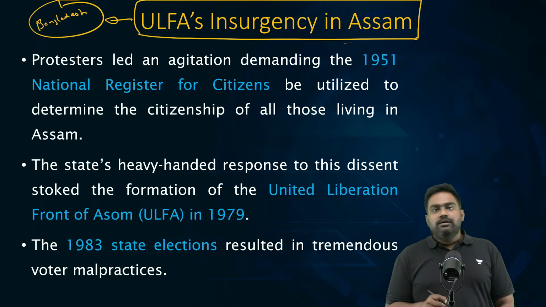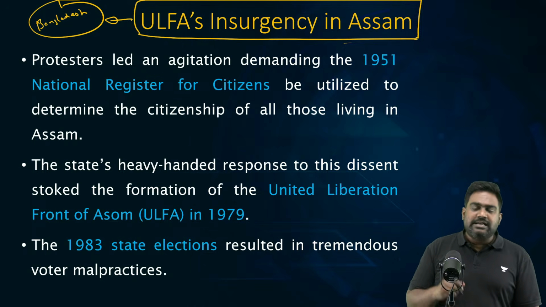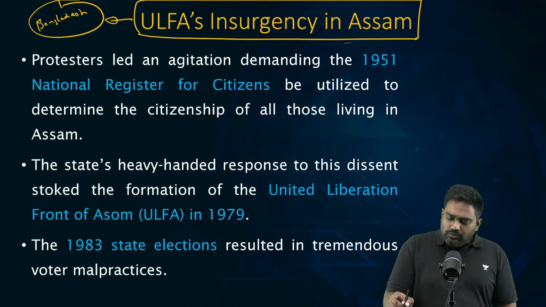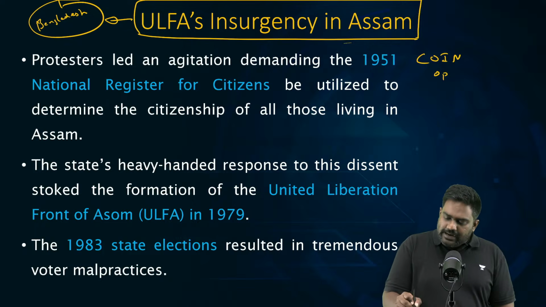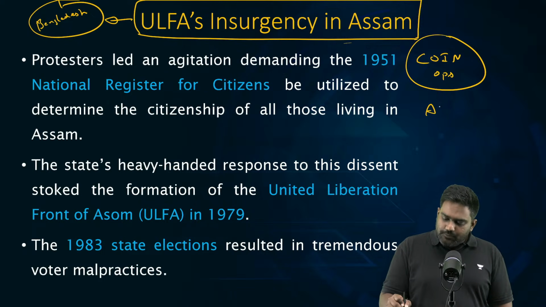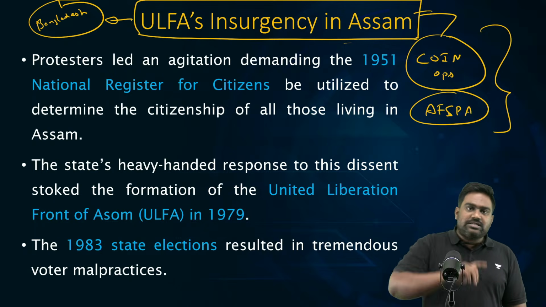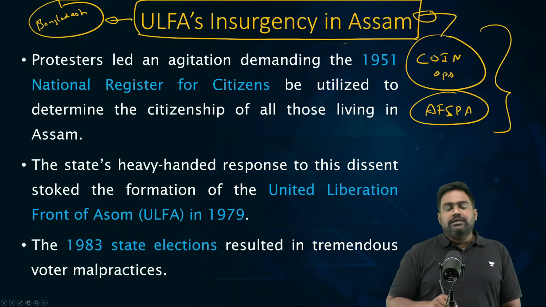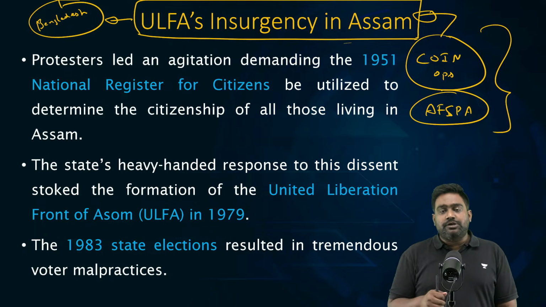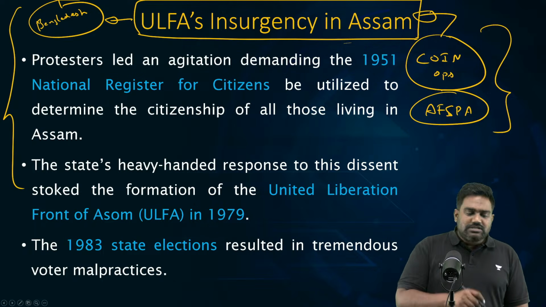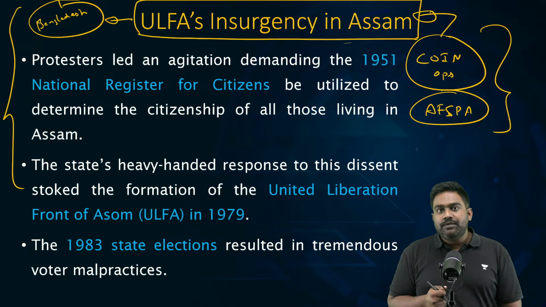ULFA leaders, when they were hunted by Indian forces and Indian intelligence agencies, when they were targeted under counter-insurgency operations by Indian Army and Assam Rifles, equipped with the special powers of AFSPA, ran away to the same country, the country which they were blaming for illegal migration. They themselves took shelter in Bangladesh as illegals because there was active support being provided.